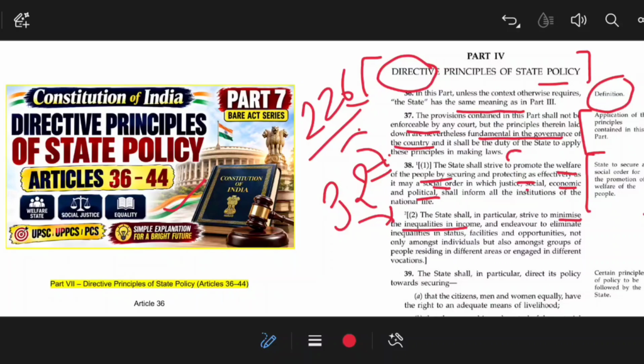Even UPSC has framed a question about the concentration of wealth, that is, inequality in the concentration of wealth. So this article also prohibits the concentration of wealth and promotes the distribution of wealth. Okay, so this was about article 38.